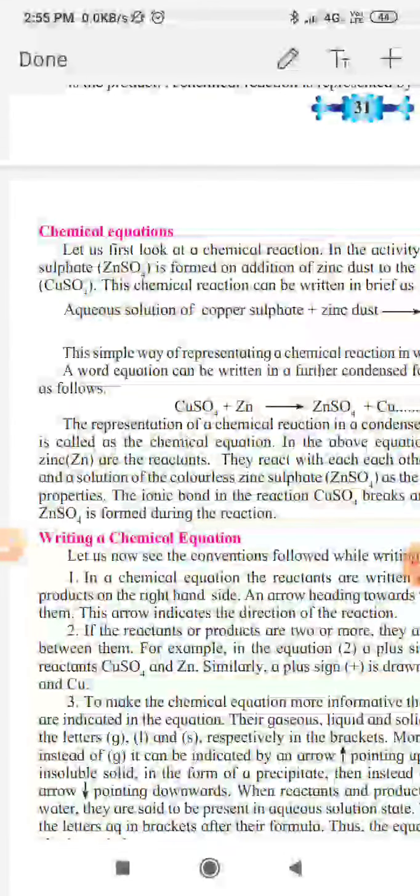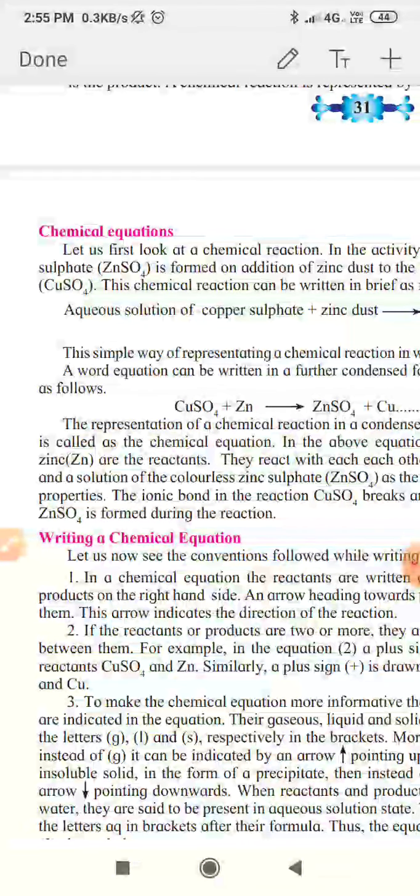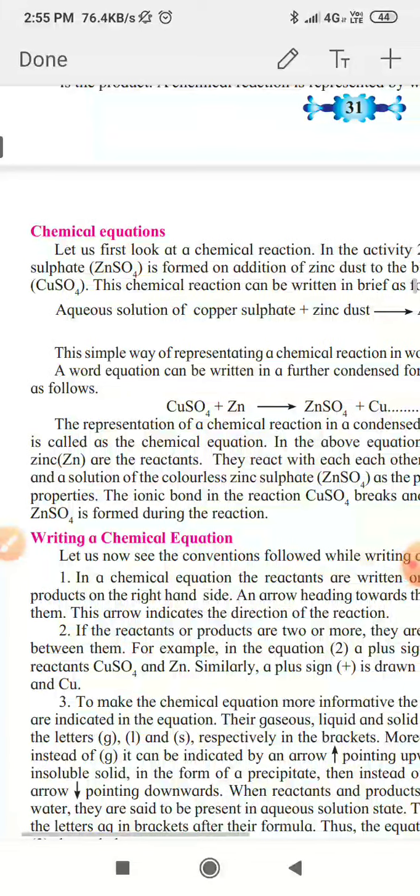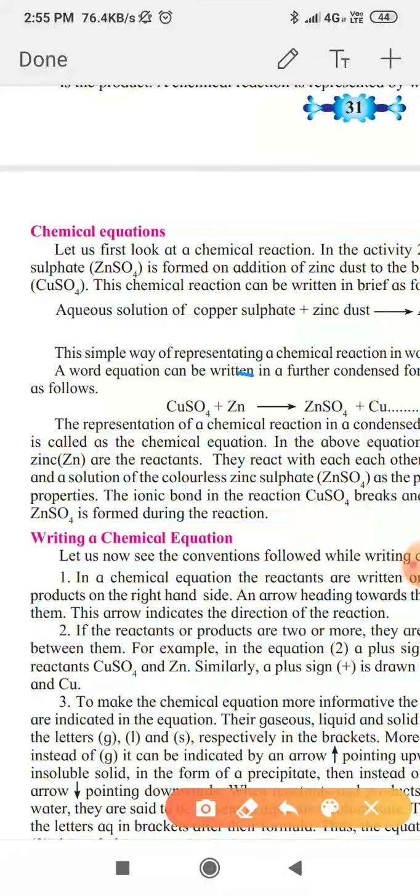So if reactants and products are two or more, they are separated by writing a plus sign between them. In the above example, on the reactant side two reactants are there, CuSO4 and Zn, so we write them separated by a plus sign, CuSO4 plus Zn. The same applies to the products.